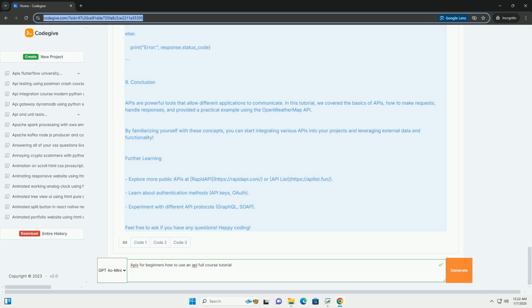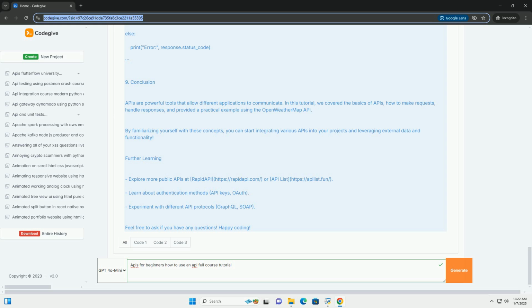6. Making API requests. You can make API requests using the requests library. Here's how. 7. Handling API responses. API responses are usually in JSON format. You can handle the response like this.